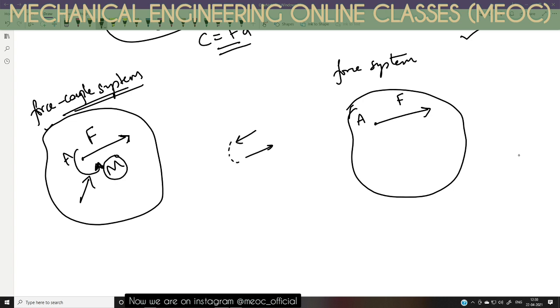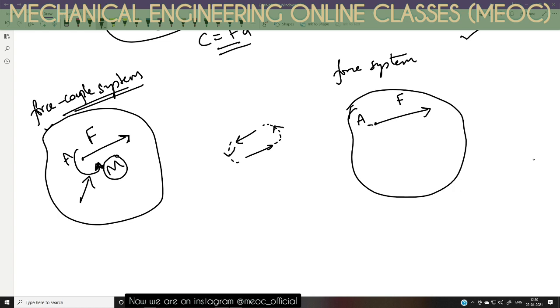If I draw lines from the tip of one arrow to the tail of the other, the direction will be the direction of the couple. So here I have to convert the couple force system into a single force. Ultimately only one force should be left and the couple should not be there.